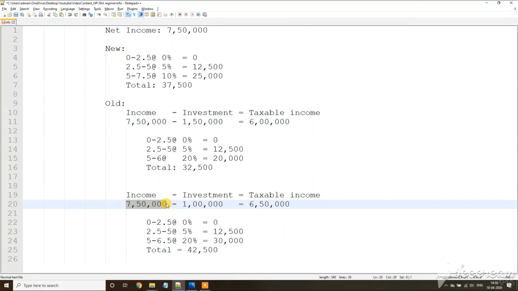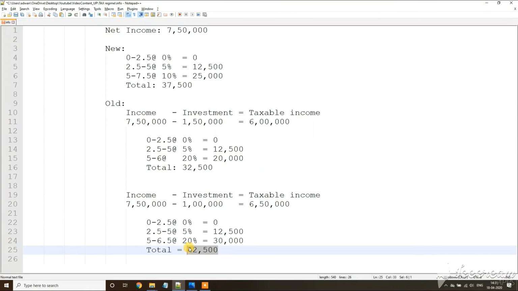So this is the net income, and the investment is now only 1 lakh. It is not 1.5 lakhs. So the taxable income increased. It became 6,50,000. Now let's calculate the tax based on the old taxation. 0 to 2.5 lakhs, 0%. 2.5 to 5 lakhs, 5%, so 12,500. 5 to 6.5 lakhs, 6.5 lakh is the final taxable income. So for this 1.5 lakh, we have to pay 20%. So 20% of 1.5 lakhs is 30,000 rupees. So when you sum it, it becomes 42,500.